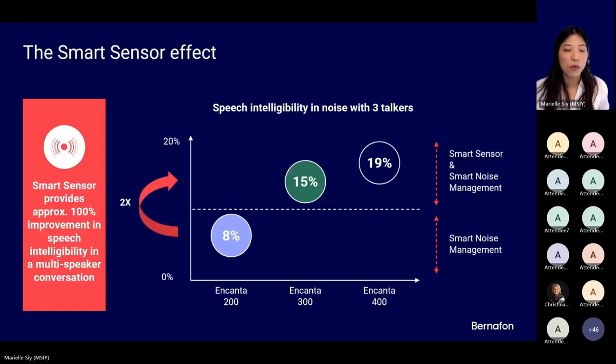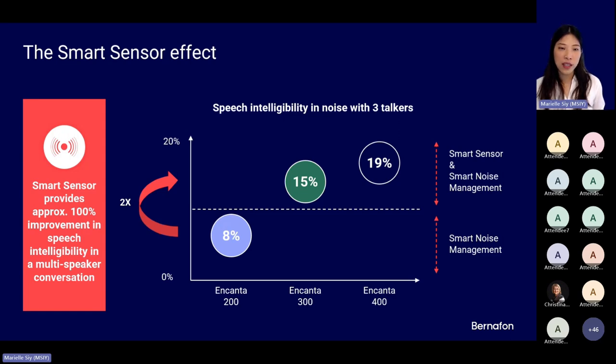Okay. We also wanted to demonstrate the benefit of the smart sensor in a speech intelligibility and noise test in a multi-speaker setup, so we have 3 people talking. Here you will see below that we tested 3 devices. We tested Encanta 200, 300, and 400. Encanta 200 has smart noise management, and Encanta 300 and 400 have smart noise management and also the smart sensor technology.